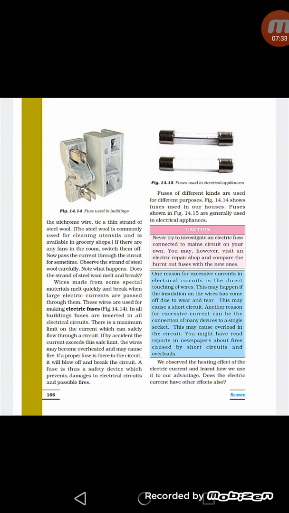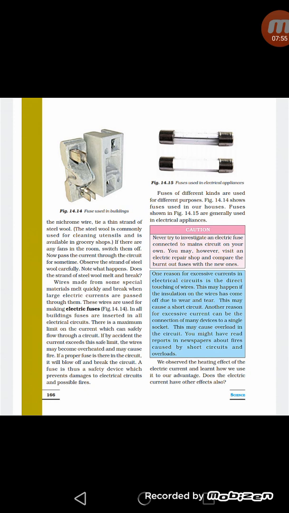As you can see, diagram 14.14 is showing the fuse which is called porcelain fuse, and figure 14.15 is showing the cartridge fuse.